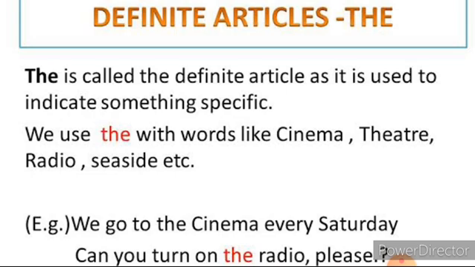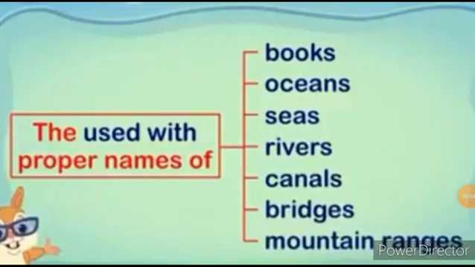So listen children, we can use this article for a specific purpose. Listen, we go to the cinema every Saturday. So here for a specific thing, cinema, the cinema. So for a specific purpose, we can use the article the. Can you turn on the radio please? Here it is specified about the radio. So we can use the article the before the noun. We can use this article for a specific purpose. The article the is used when the noun referred to has already been mentioned. There we can use the article the.